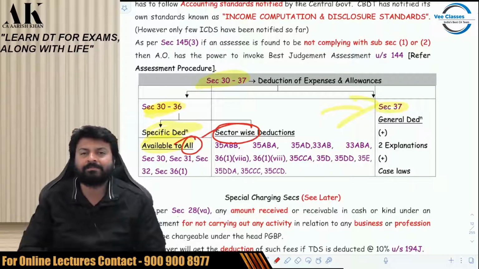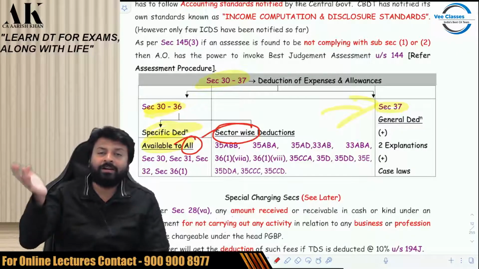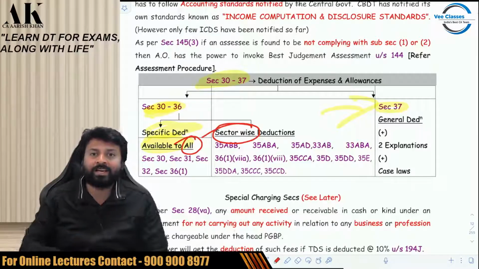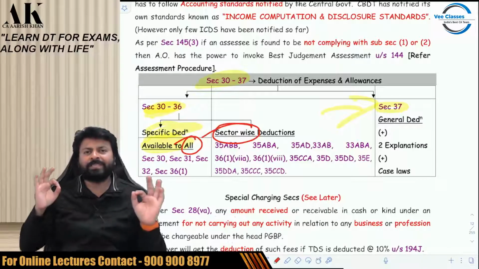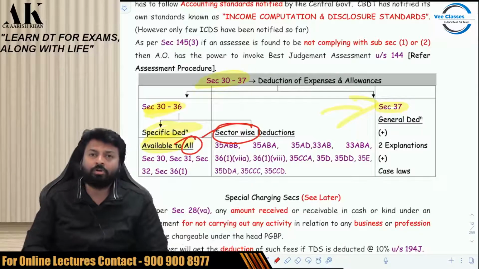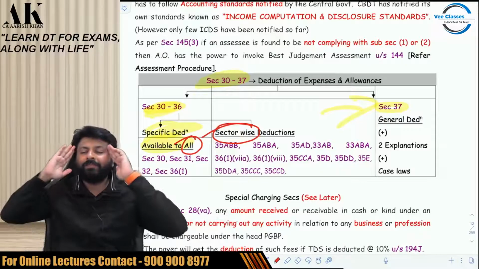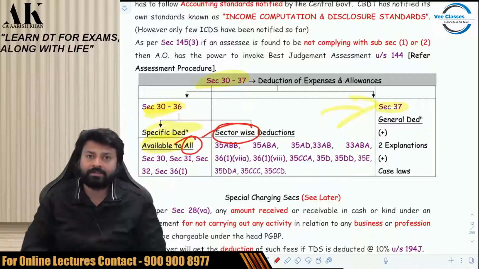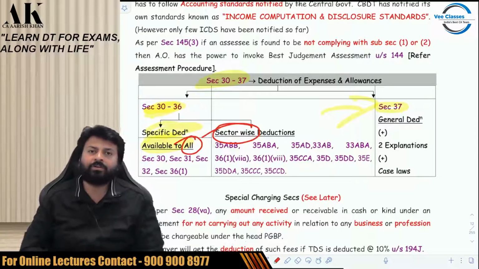That is sector-wise. Or a hospital of 100 beds or a hotel of 2-star category. Those are very specific deductions applicable only to certain businesses, not to all. So you have to keep this segregation in your mind before you learn PGBP deductions. Then it will become easier for you.